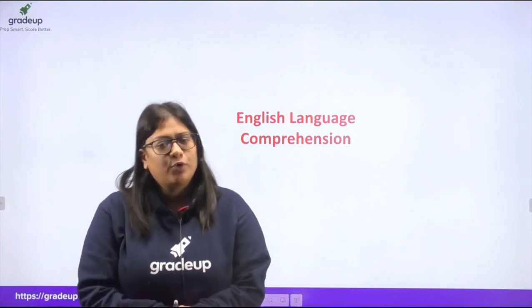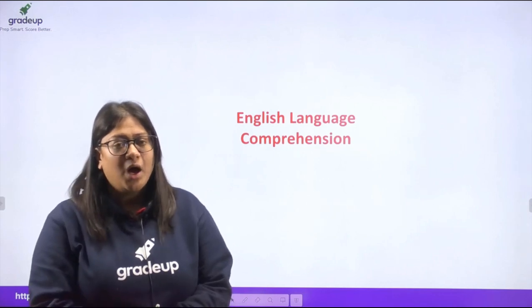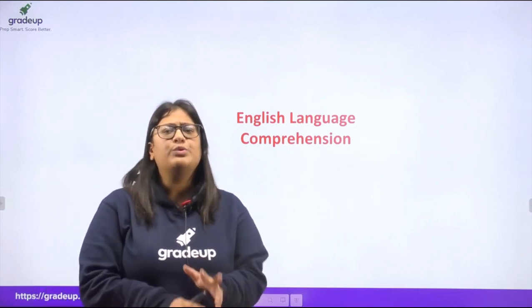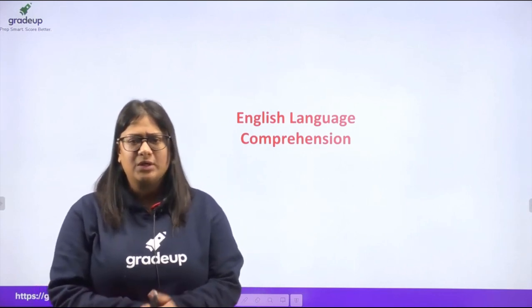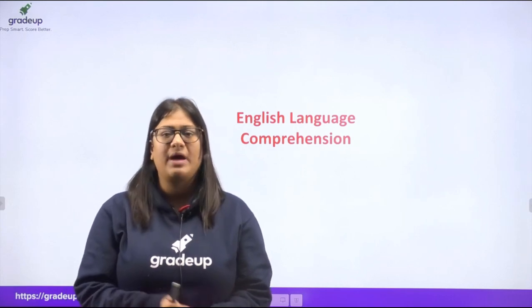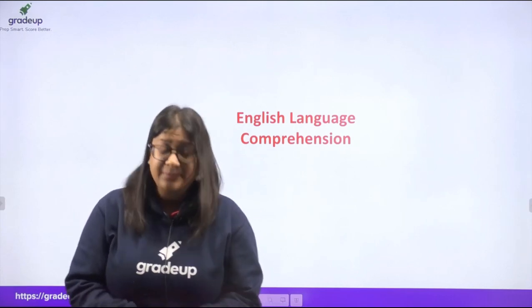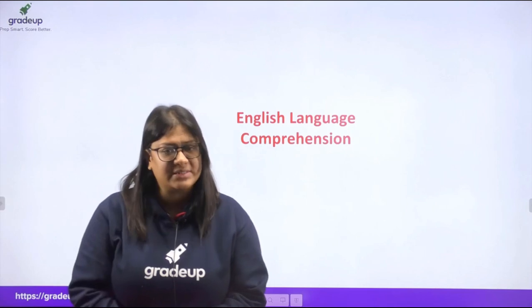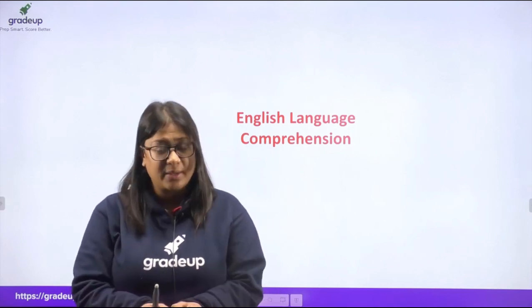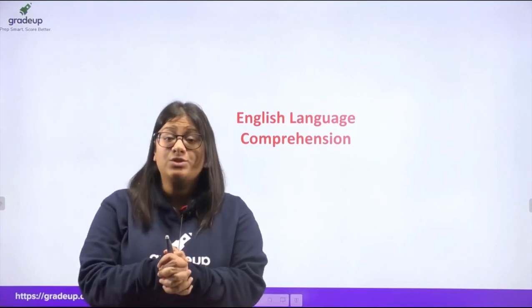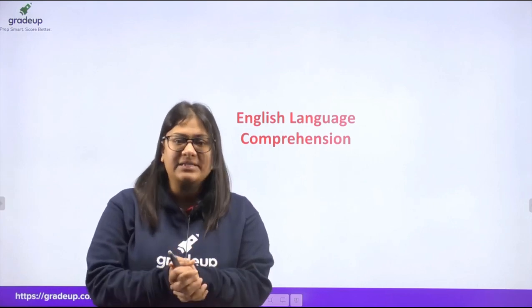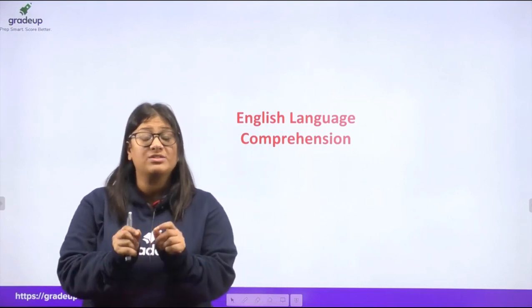Before we dwell into the discussion, I would just want to give you a quick overview of the paper. It comprises 4 sections: you have the maths and the DI, then English, GS and the reasoning. Each section has 24 questions. Each question is of 4 marks, and the negative marking for each of these questions is -1.